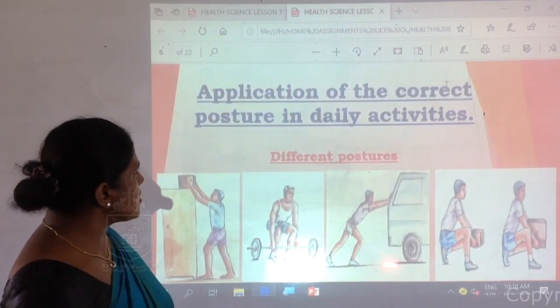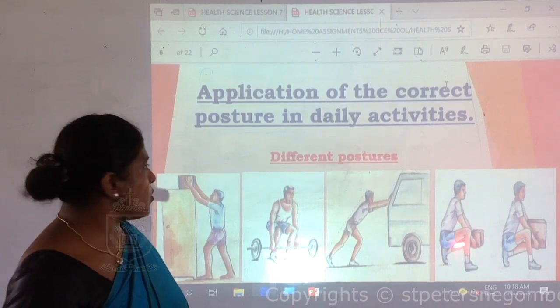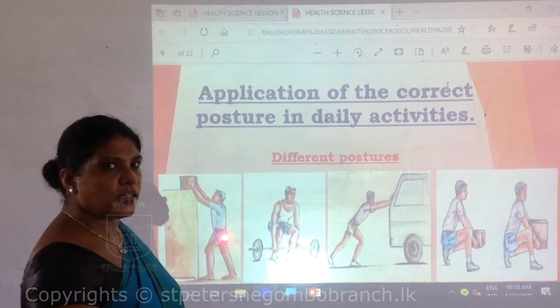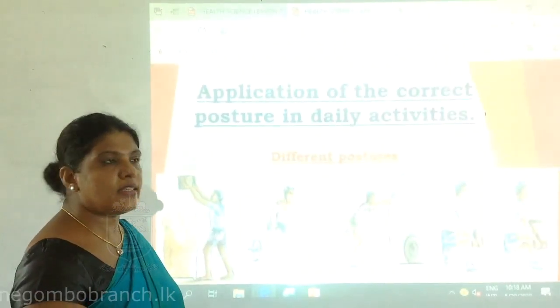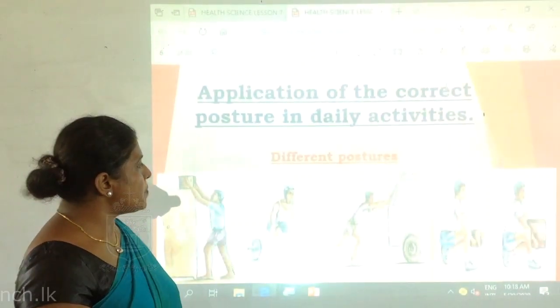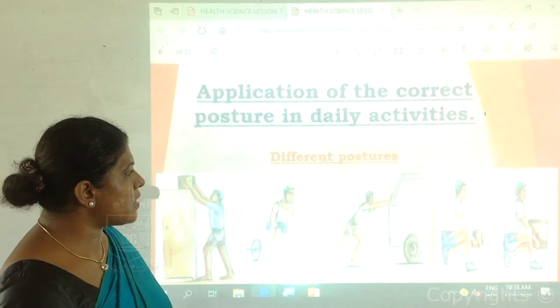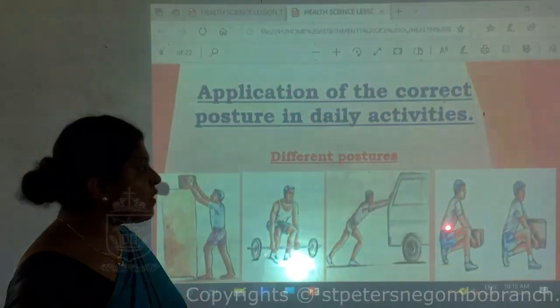Right, there are some examples for the day-to-day application of the correct posture. Here this person is trying to lower this object. In the second diagram, this person is trying to elevate this object. This person is trying to push this heavy object. And in the last, this person is trying to lift this heavy object.